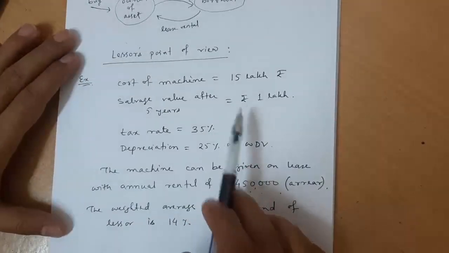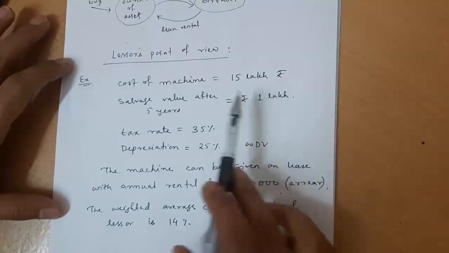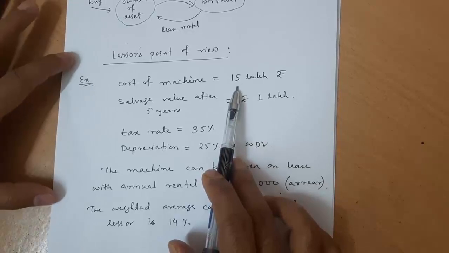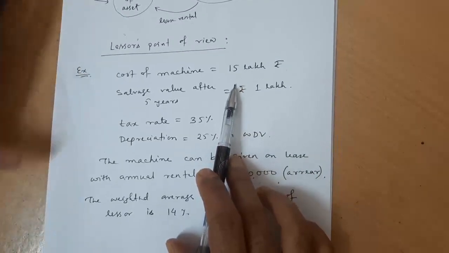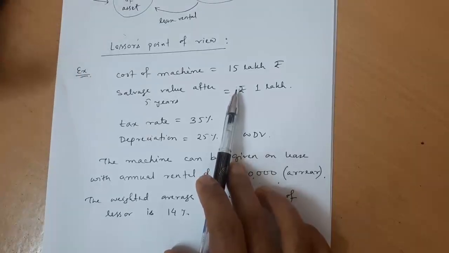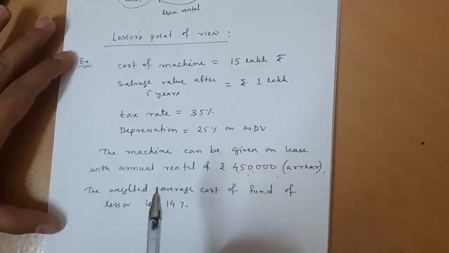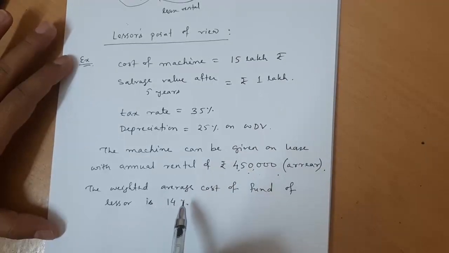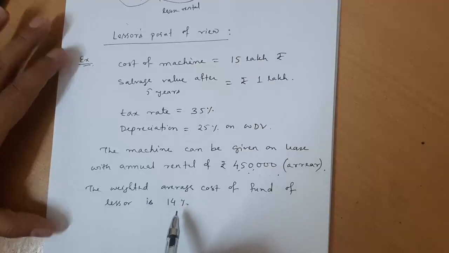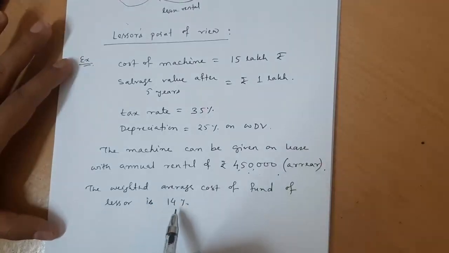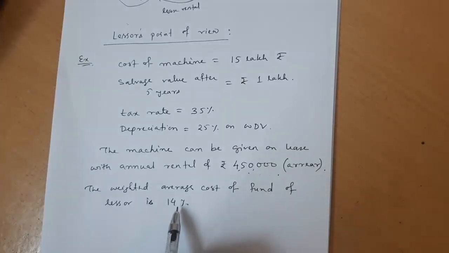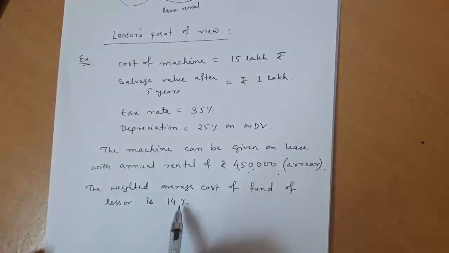When the lessor is giving the asset on lease, he will have to buy the asset, purchasing the asset of this 15 lakhs. So where is he getting that 15 lakhs from? He has some sources of funds, maybe his own money, or he is taking some loan. Where he is taking the money from, he will be giving some return to that. If he is taking the money on loan, then he has to pay some interest. So this is the return which you have to give on his capital. So 14% is the cost of capital for the lessor. The money which he is investing, for that he has to pay this 14% return or interest.